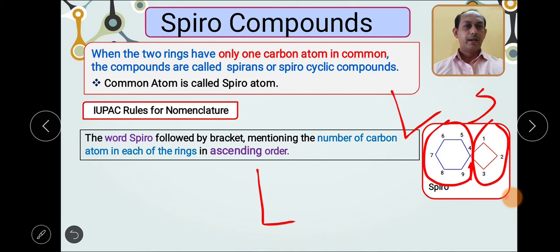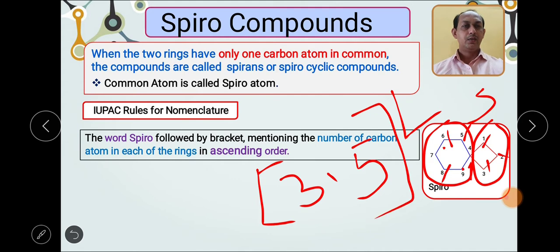So our bracket must contain, this ring contains 1 2 3, so 3, followed by the dot, then the number of carbon atoms in the larger ring, 1 2 3 4 5. So our bracket contains only 2 digits.